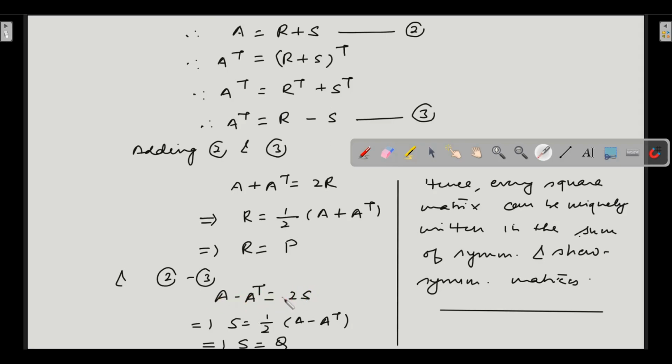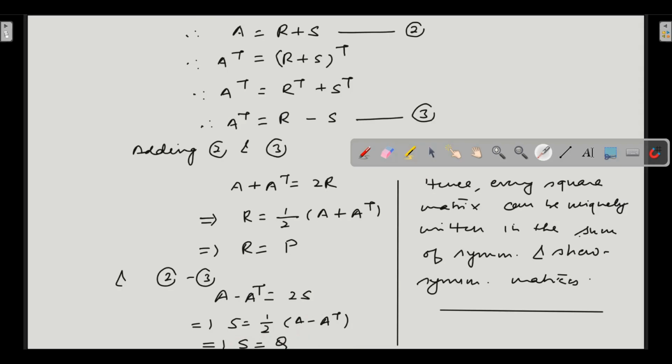Now this 2 can be taken to the left hand side. So S came out to be equal to half of A minus A transpose. But half of A minus A transpose is Q itself, right? So S is equal to Q. We have successfully shown that S is equal to Q.